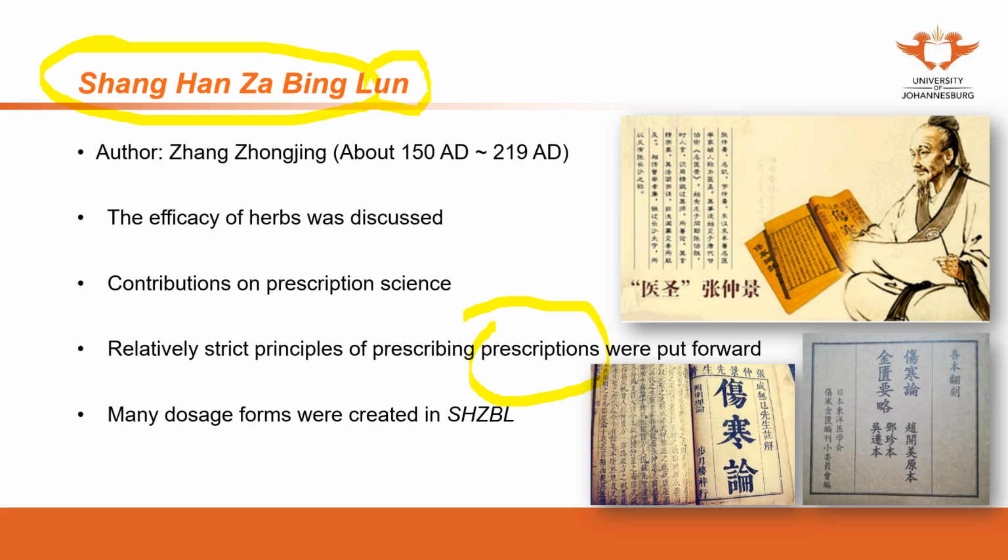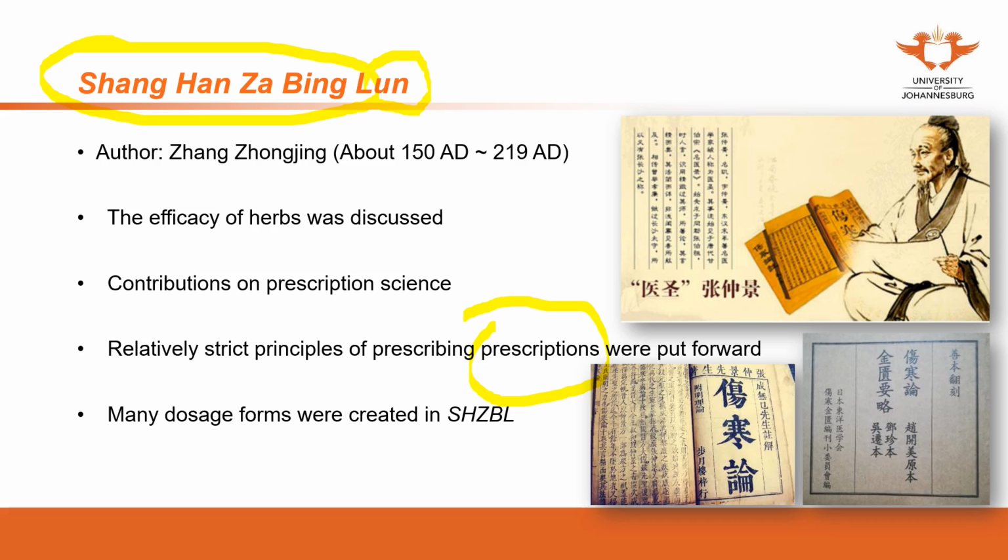As we discussed, there's the 黄帝内经. Volume 1 talks about the basic theories. Volume 2 talks about the meridians and acupoints. Nanjing discusses the 81 difficult questions raised from 黄帝内经. And then the next one was the one on herbal medicine. As you can see, all these are theories with the clinical applications.